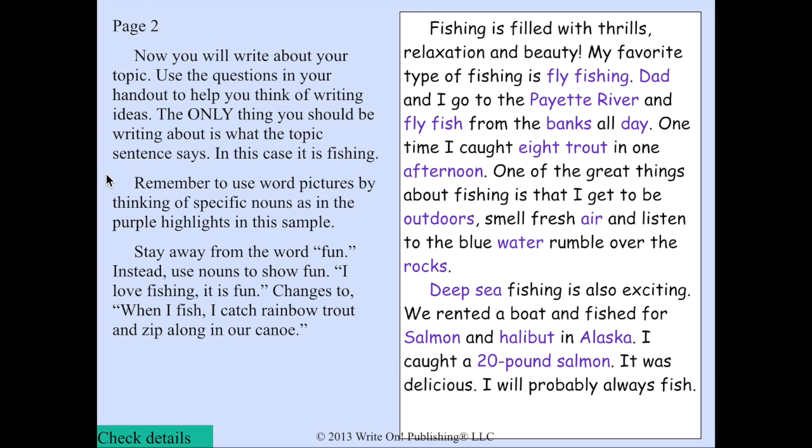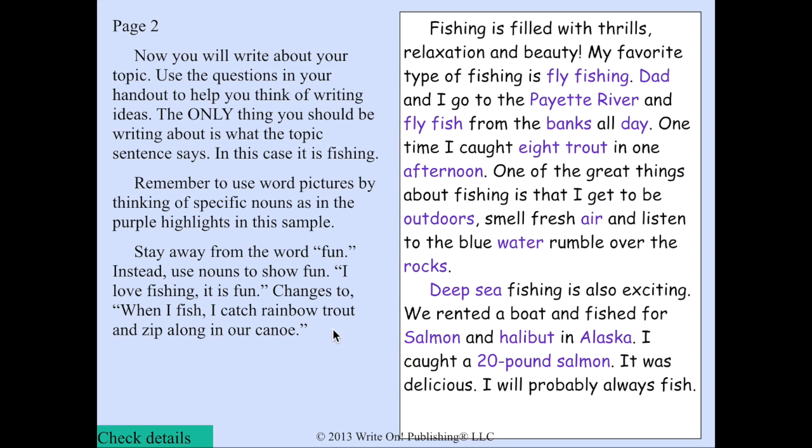Remember to use word pictures by thinking of specific nouns as the purple highlight in the sample. Stay away from the word fun. Instead, use nouns to show fun. I love fishing. It is fun changes to when I fish, I catch rainbow trout and zip along in our canoe.